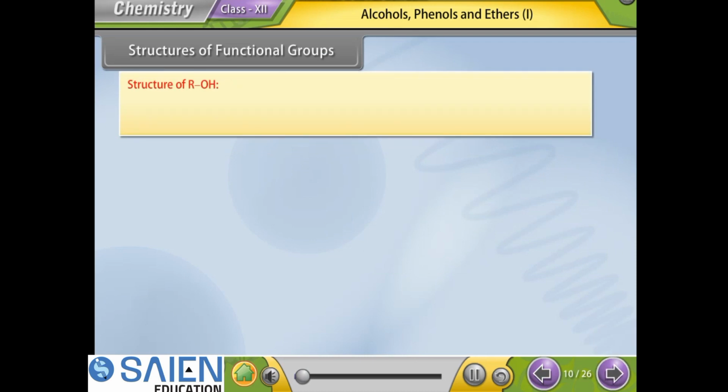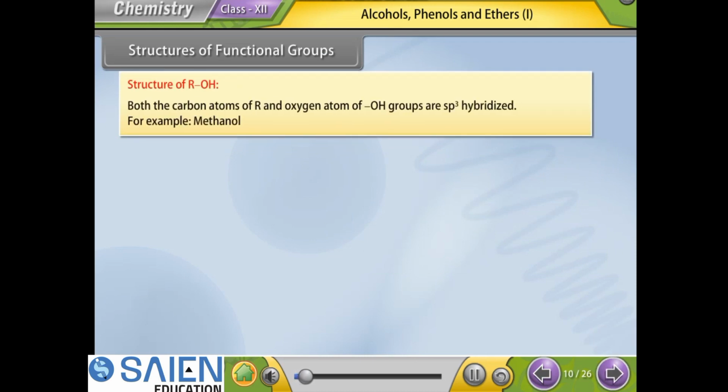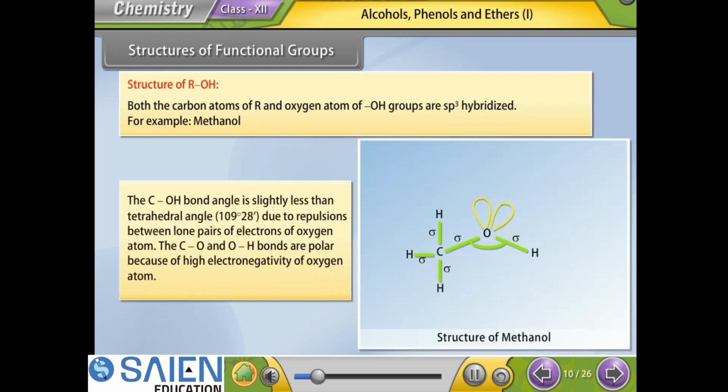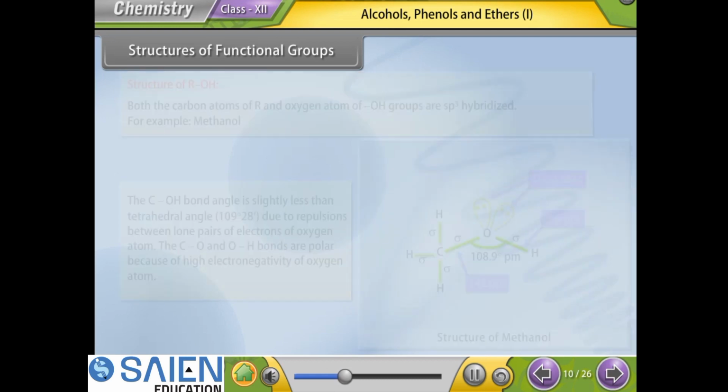Structures of functional groups. Structure of ROH. Both the carbon atom of the alkyl group and the oxygen atom of the hydroxyl group are sp3 hybridized, for example, methanol. The C-O-H bond angle is slightly less than the tetrahedral angle, that is 109 degrees 28 minutes, due to repulsions between lone pairs of electrons of the oxygen atom. The C-O and O-H bonds are polar because of high electronegativity of the oxygen atom.